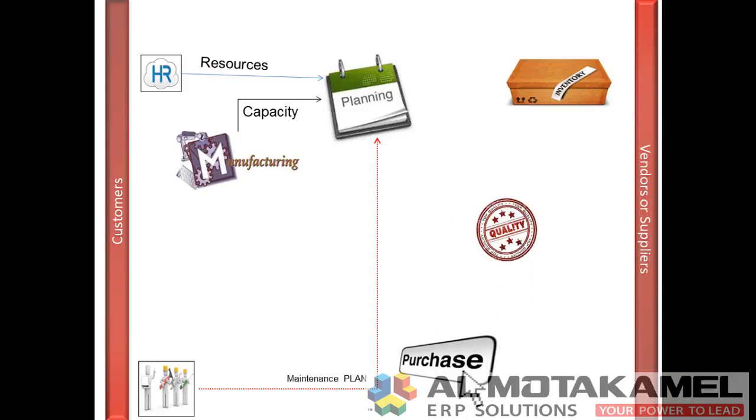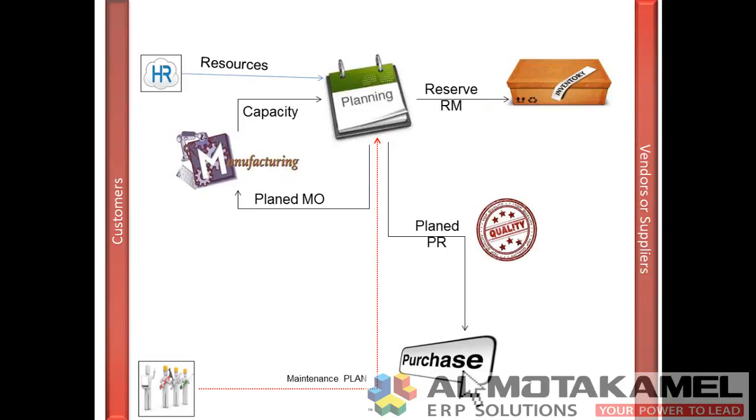After the process of gathering information, the Production Planning Module will first reserve automatically the available raw materials needed to fulfill the production. It will automatically issue purchase requests to the Purchasing Module regarding the shortage of raw materials to be processed. It will also automatically issue production orders to the Production Module to be processed.